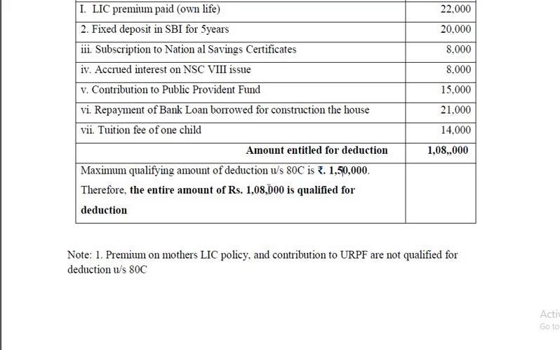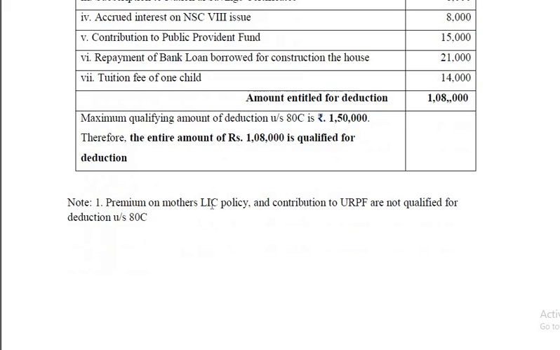Supposing it is 1,60,000, then 1,60,000 or 1,50,000, whichever is less. But here it is 1,08,000 or 1,50,000, whichever is less. So 1,08,000 is qualified for deduction.